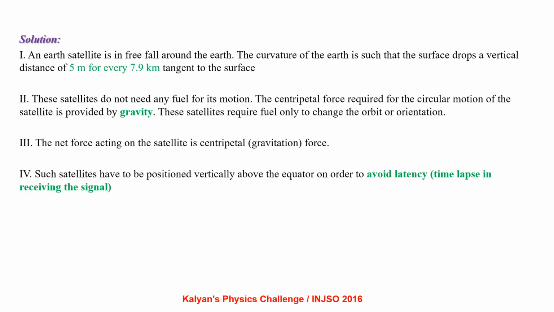Let us analyze the statements one by one. First statement. An Earth satellite is in free fall around the Earth. The curvature of the Earth is such that the surface drops a vertical distance of 5 meters for every 7.9 km tangent to the surface.